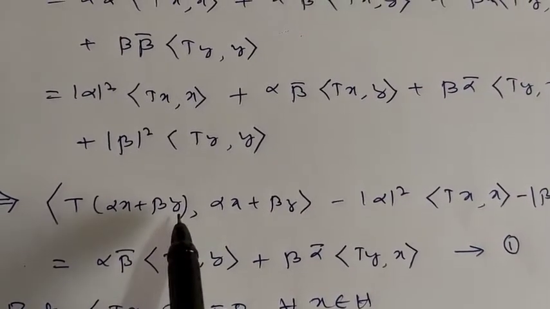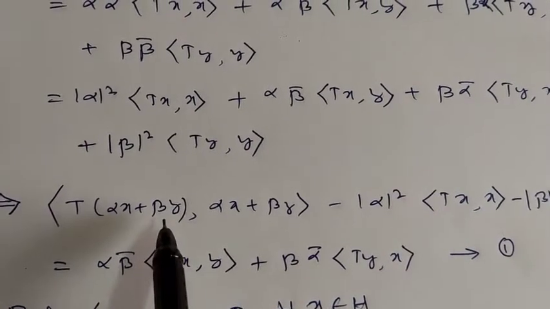Now x comma y belong to H and alpha comma beta are scalars.